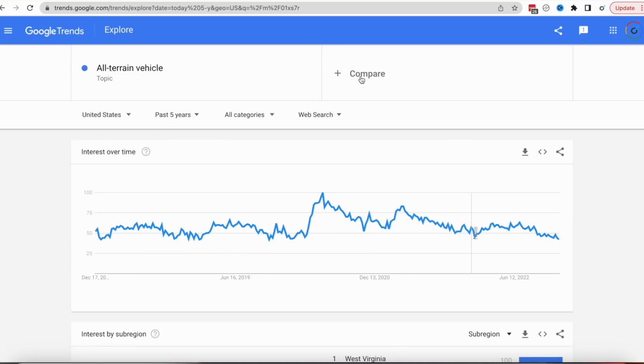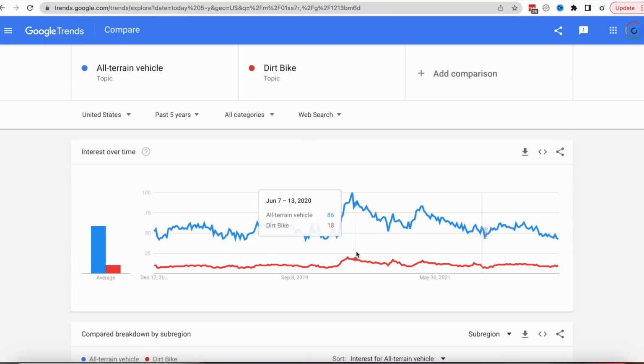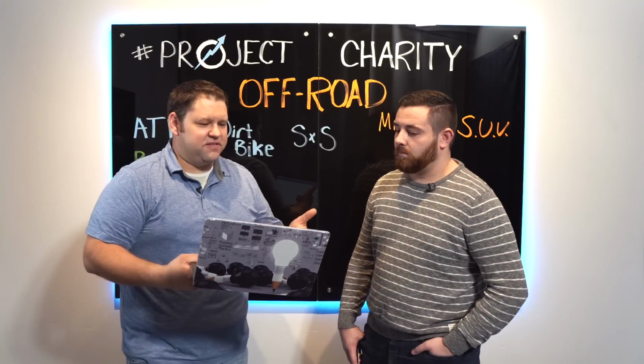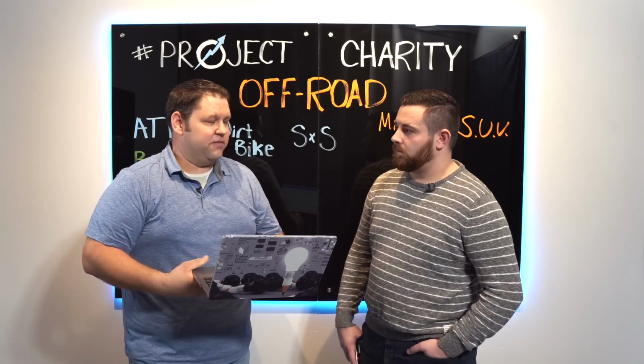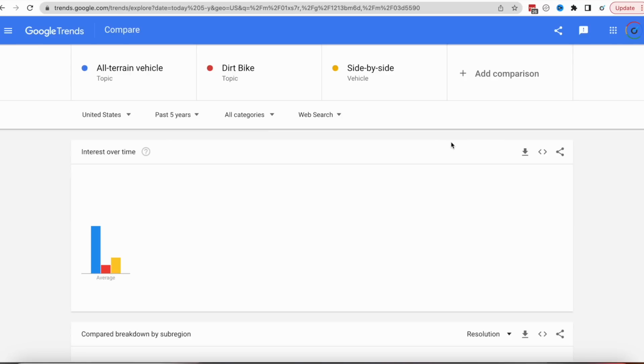And now what I'm going to do is compare this to one of the other vehicles. So I'll do dirt bike as a topic. ATV, all-terrain vehicle, in general, seems a lot higher. Now that's everything, not just off-roading topics. And maybe that makes sense because people use ATVs on the farm and stuff too. What about side-by-side vehicle? Okay, it's in there. It's a little higher than dirt bike right now.